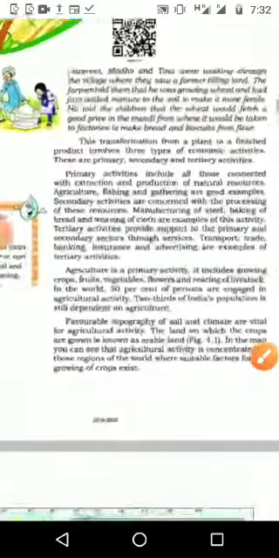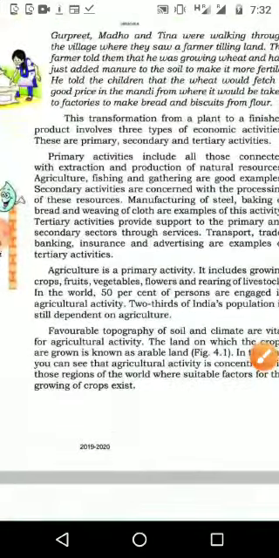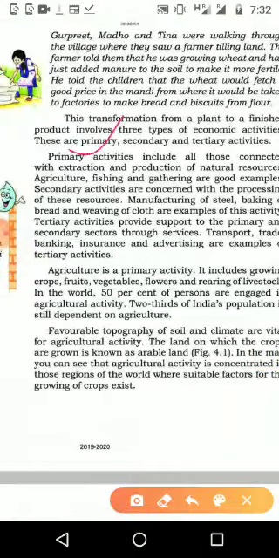The introduction part of the lesson is about primary activity, secondary activity, and tertiary activity. As the first paragraph says, the transformation from a plant to a finished product involves three types of economic activities, that is primary activity, secondary activity, and tertiary activity.